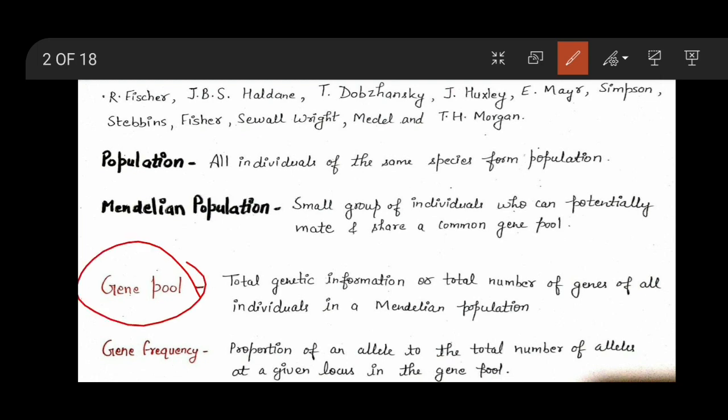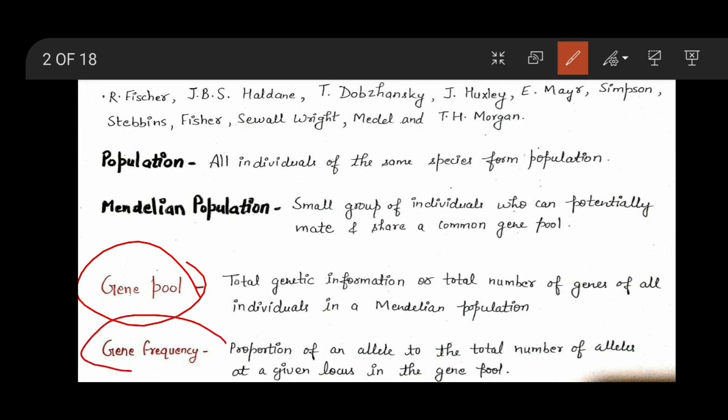Gene pool, you understand, is like a big water pool. Similar, it is a pool, but it is not of water. It is a pool of genes. Here a number of genes will be there, and these genes belong to the individuals who can interbreed. Simply you say it is the gene pool of the Mendelian population. So the total genetic constituent of all individuals of a Mendelian population constitutes the gene pool.